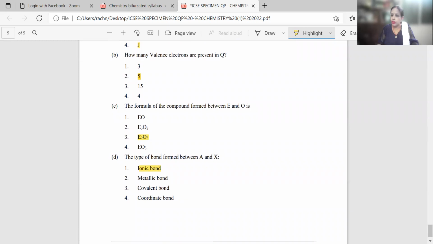Again, no learning is required. The moment it is saying A is written in the position of sodium, because we know the elements of period 1, 2 and 3 in sequence, automatically we will identify A as Na. Na means an active metal. And the moment a metal is coming and they are asking the type of bond, the correct answer will always be ionic bond. So with this, we come to the end of the question paper solution.